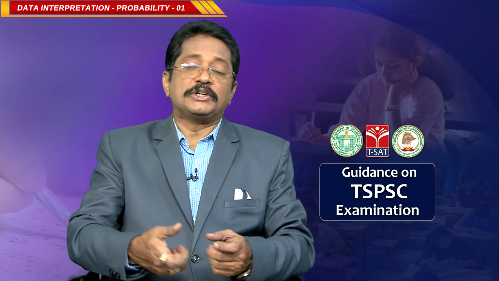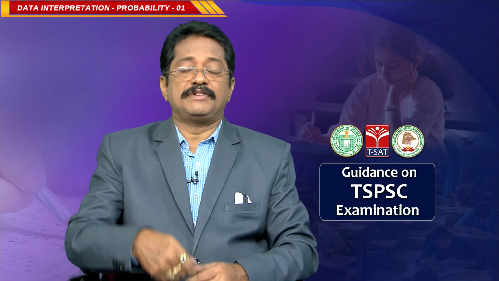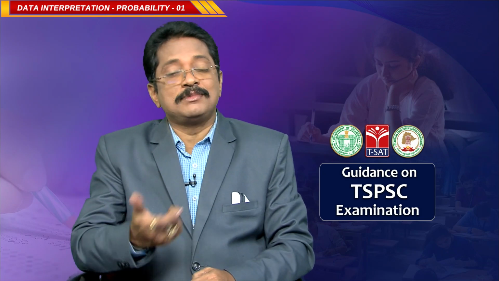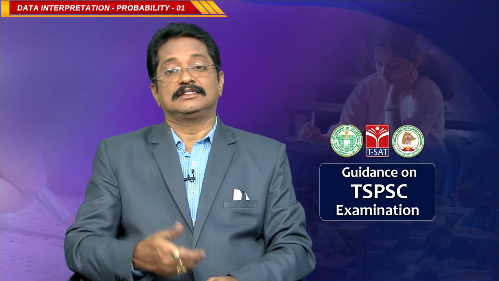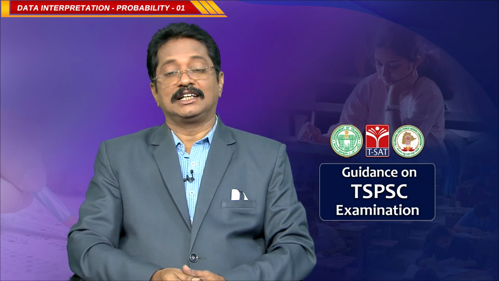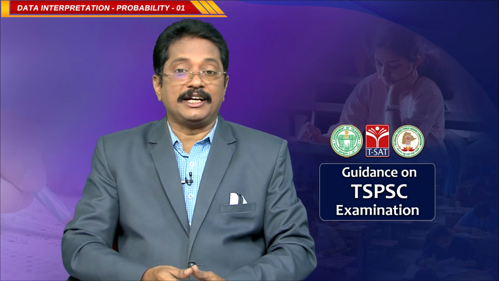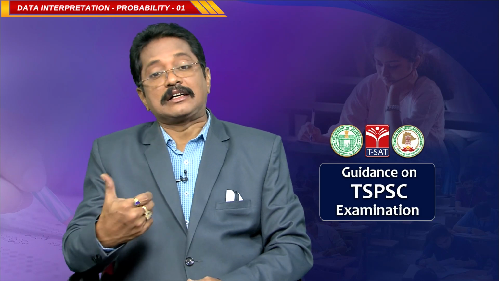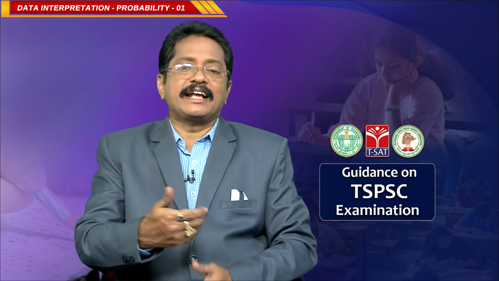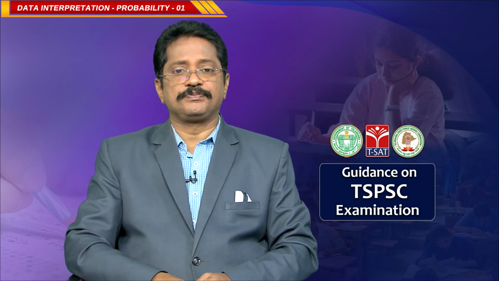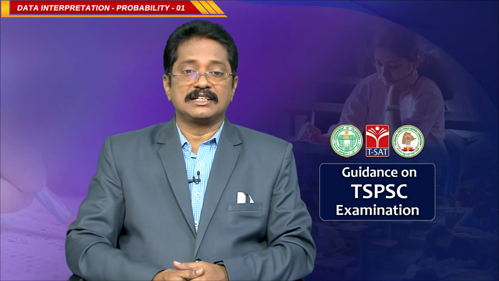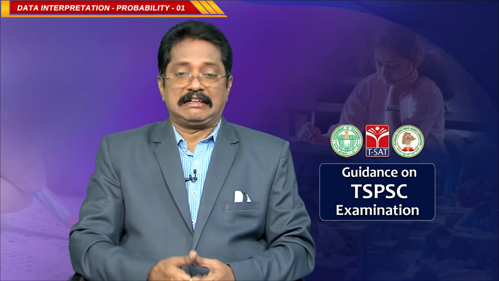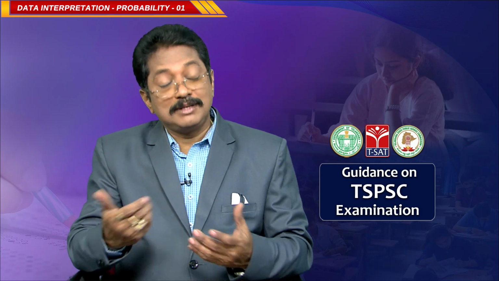When you take a deck of cards and select one card randomly, the card may be an ace, a queen, a red queen, or a club 10, like different possibilities. If a bag contains red balls, blue balls, and green balls, when you select one ball randomly, that ball may be a green ball.